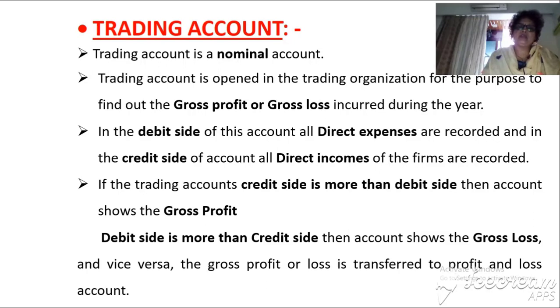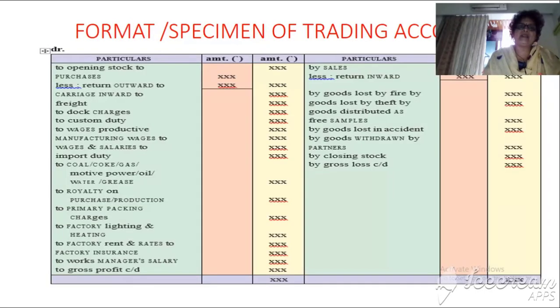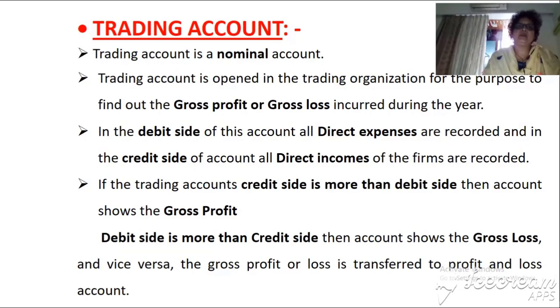So that means we write all the expenses on the debit side and all the incomes on the credit side. In the trading account we write all the direct expenses. This is the specimen format of a trading account. Debit side, all the direct expenses, and credit side, all the direct incomes. Direct expenses means those related to the factory, related to the goods.